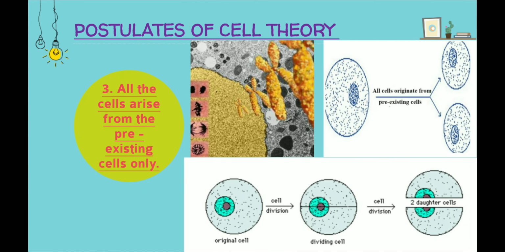The third postulate of cell theory is that all cells arise from pre-existing cells only. No cell can originate spontaneously; they come into being only when old cells give rise to new cells. So all cells originate from whom? Only from pre-existing cells. The original cell will undergo cell division, dividing into two daughter cells, and these will divide further, so that new cells arise. That is why all cells arise from pre-existing cells.